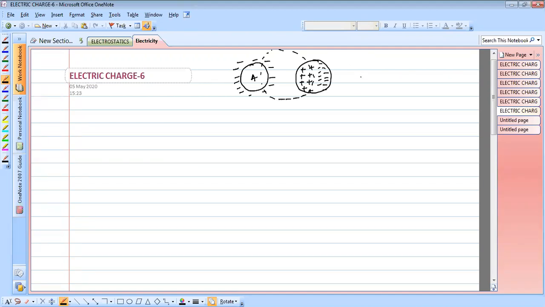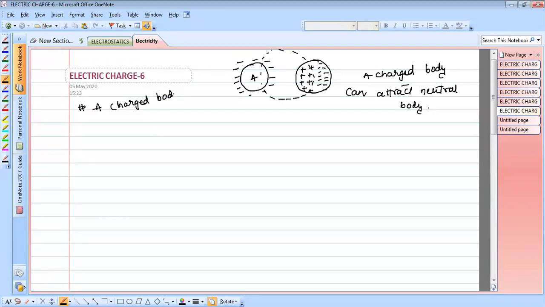So this is the way a charged body can attract a neutral body. Here it is very clear. Unlike charges also attract, but it's a very, very important point: a charged body never repels an uncharged body. It means it never repels a neutral body.